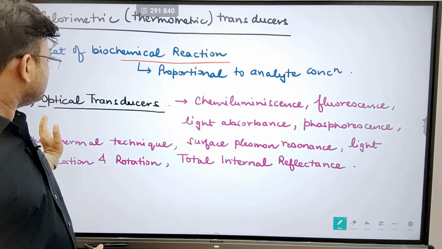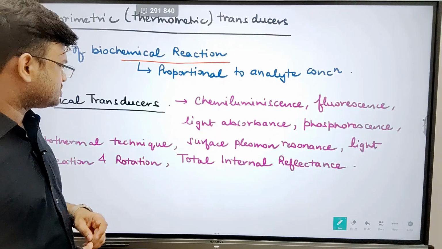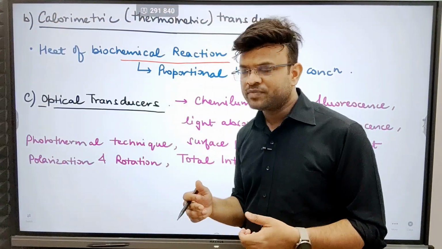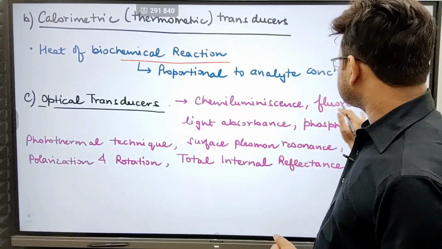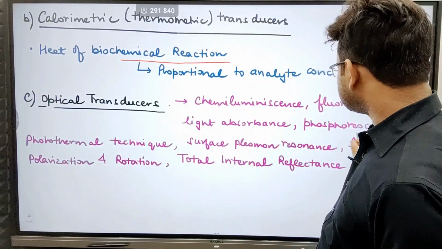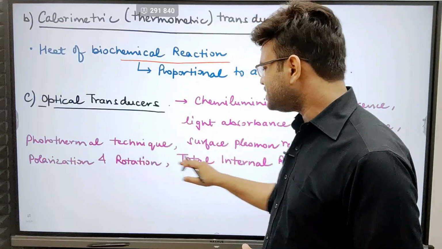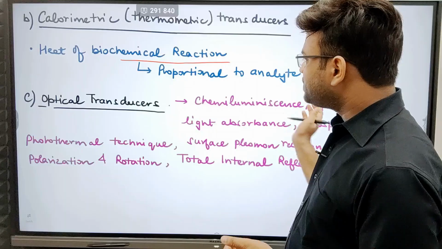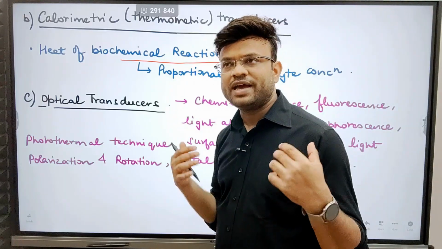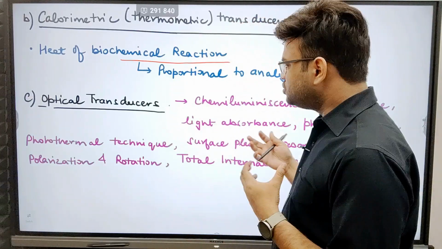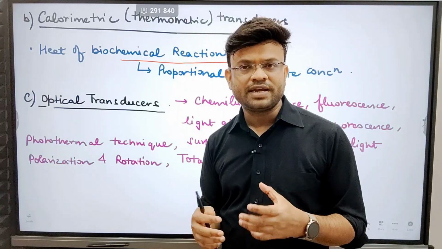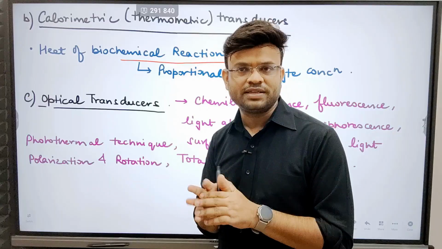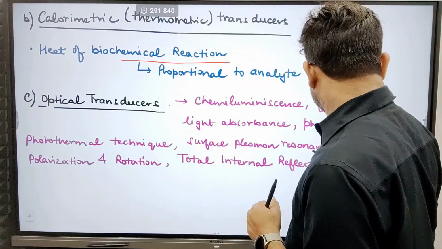Now, let us move on to the optical transducers. Optical transducers will definitely be linked to light. So what? Chemiluminescence, fluorescence, light absorbance, phosphorescence. So these are all the techniques that are related to optics, basically to light. So obviously optical transducers will be using any data that is related to light, any change in light intensity or something like that. Okay, so this is optical transducers.